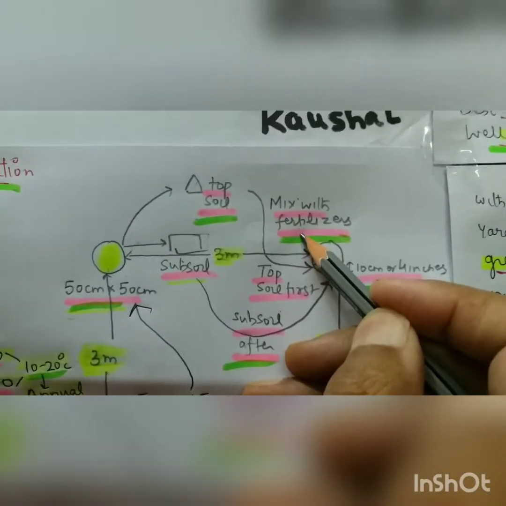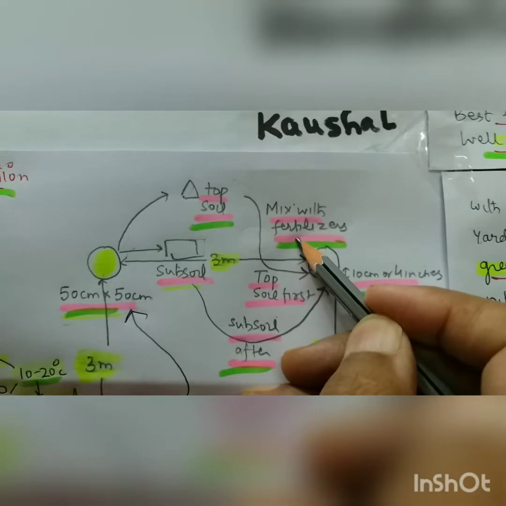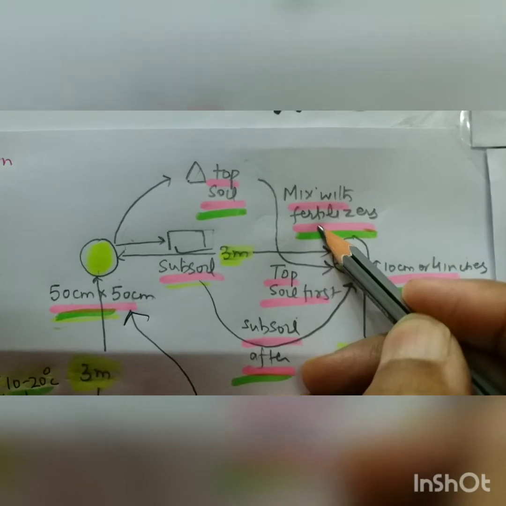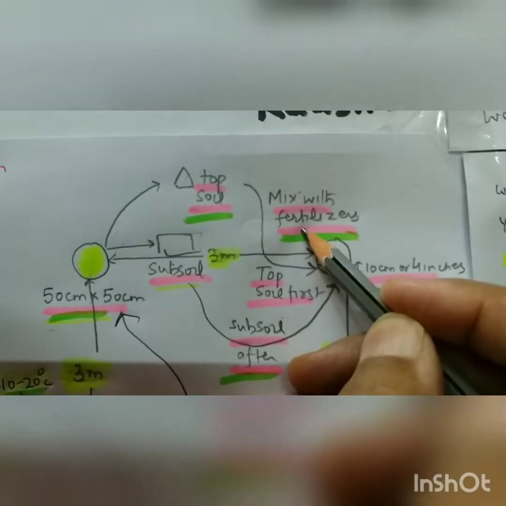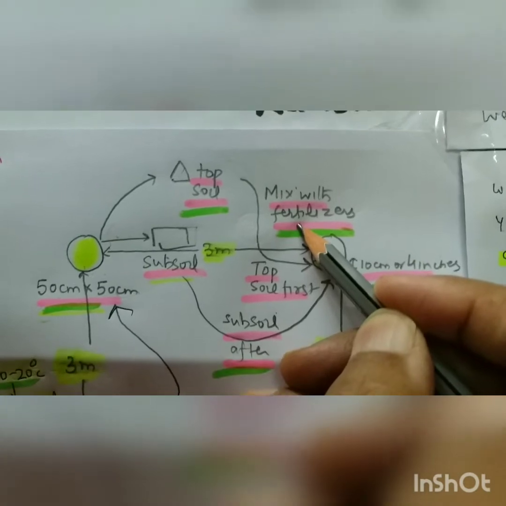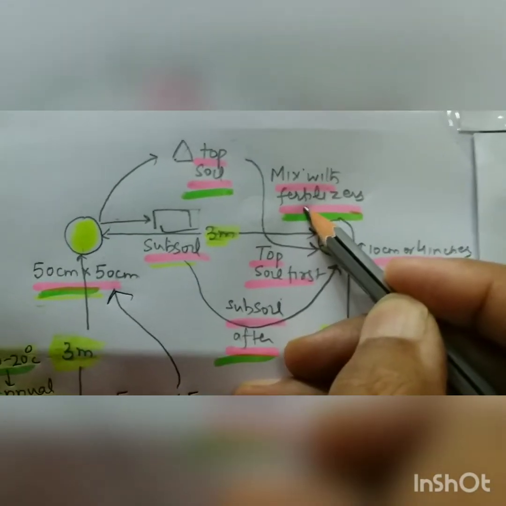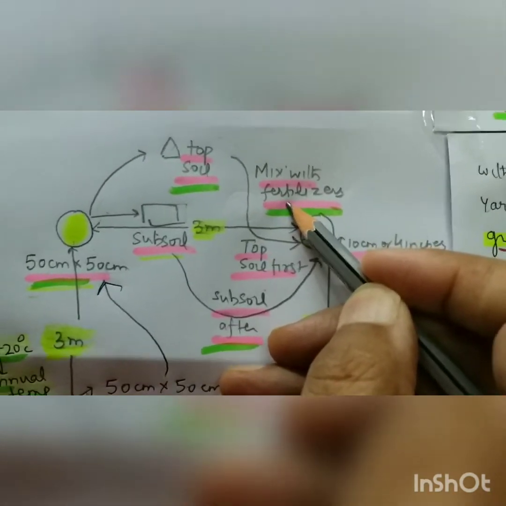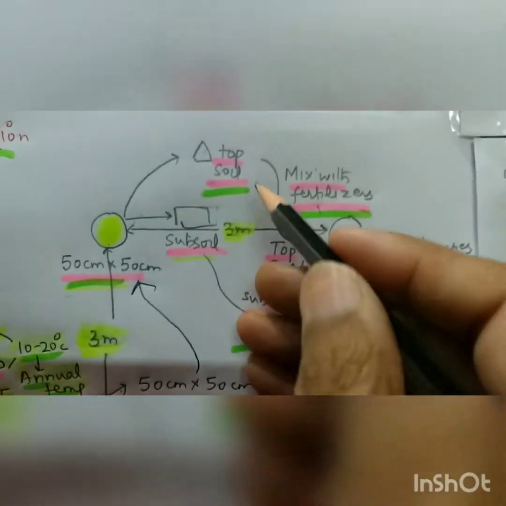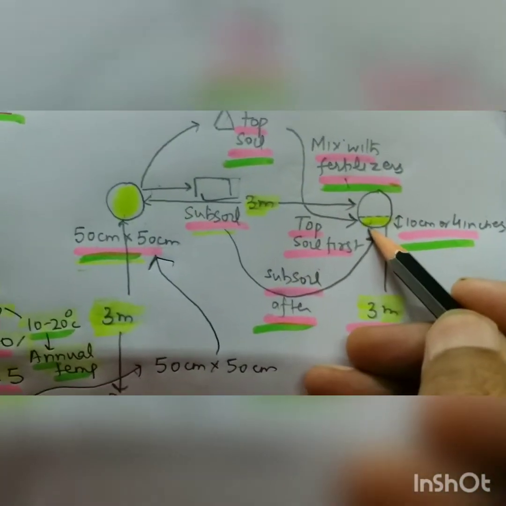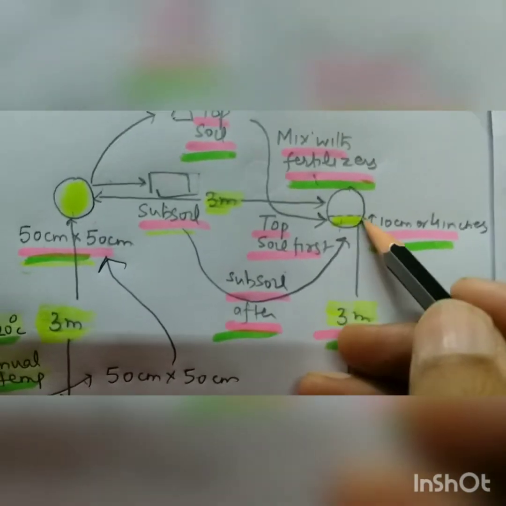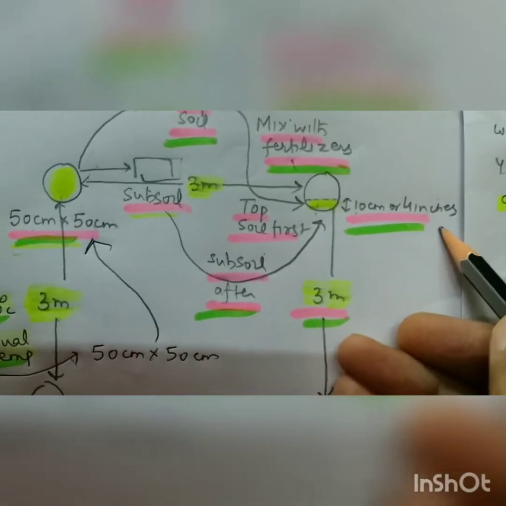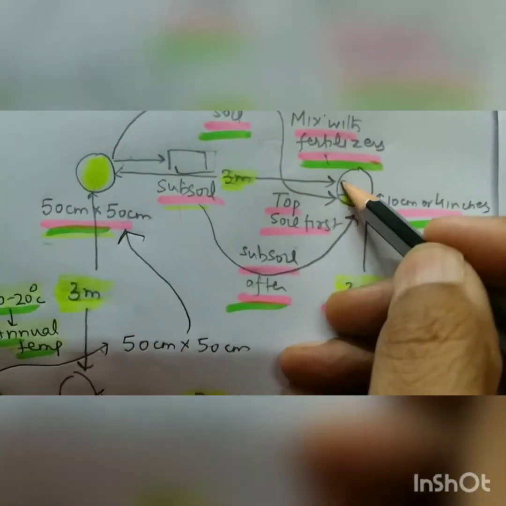Either these fertilizers are in the form of bone meal, oil cake, farmyard manure in 1:1, or in some places we use, besides compost, nitrogen 40 to 60 kg, phosphorus 10 to 15 kg per hectare and potassium 50-70 kg per hectare. And when it is mixed and this topsoil is filled first, the pit is filled to the top with topsoil till 10 centimeter or 4 inches and the rest with the subsoil.